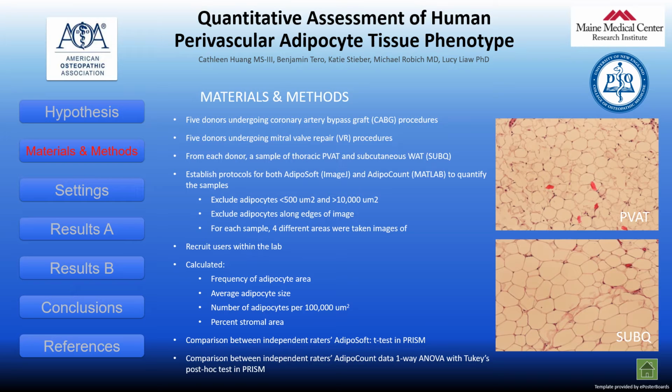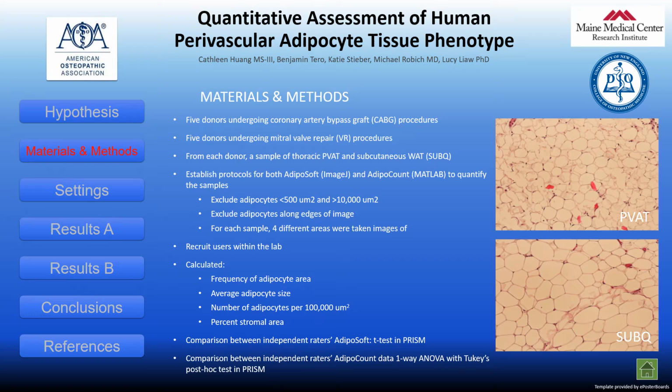I used both AdipoSoft from ImageJ and AdipoCount from MATLAB to quantify the samples. I established a protocol for each software using the following criteria. 1. Exclude adipocytes less than 500 micrometers squared or greater than 10,000 micrometers squared. 2. Exclude adipocytes along edges of each image. And then for each sample, 4 different areas were imaged.